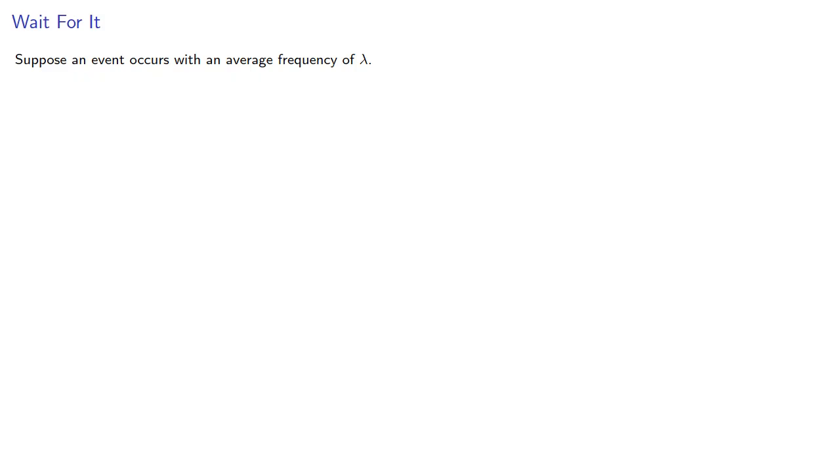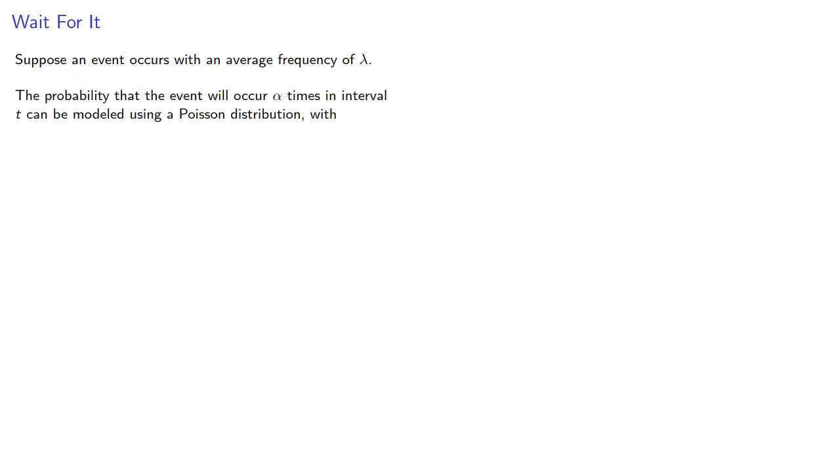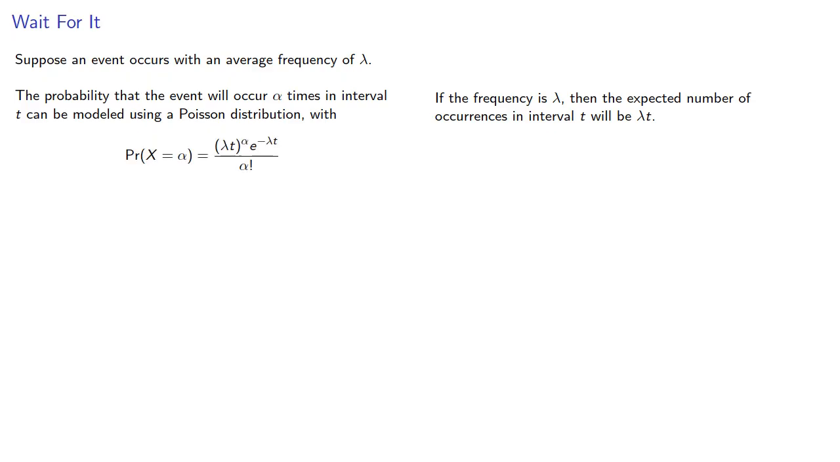Suppose an event occurs with an average frequency of lambda. The probability that the event will occur alpha times in interval t can be modeled using a Poisson distribution. If the frequency is lambda, then the expected number of occurrences in this interval t will be lambda t. And so that gives us a Poisson distribution.